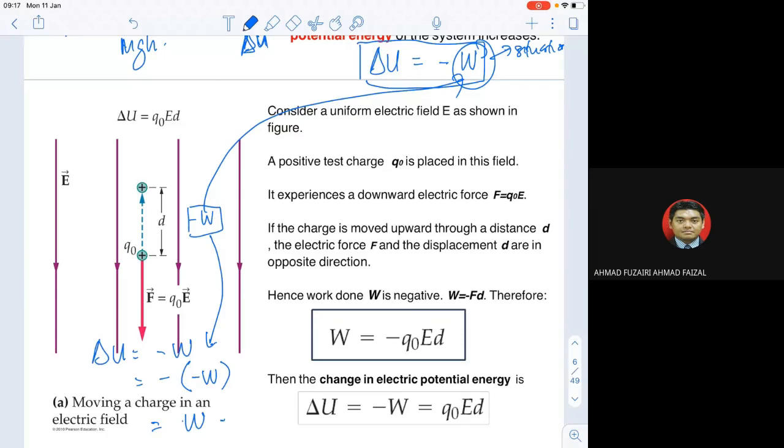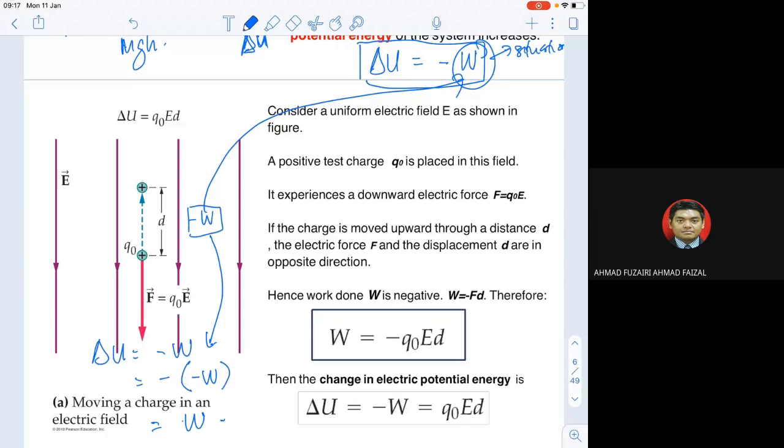The electric potential energy is equivalent to the negative work done. But the work itself, just use the word W, will depend on the situation. If it goes against the force, then W will be negative. But if the positive charge follows the force, or the displacement follows the force, then W should be positive.